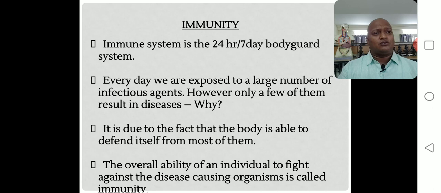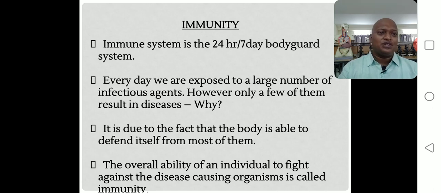Whenever so many types of infectious agents enter the body, diseases do not result. What is the reason? Because there is a strong protective layer. Immunity is present. It is a defense mechanism. It protects the body from microorganisms, infectious agents, or disease causing agents. Okay, right. Next, the overall ability of an individual to fight against disease causing organisms is called immunity.